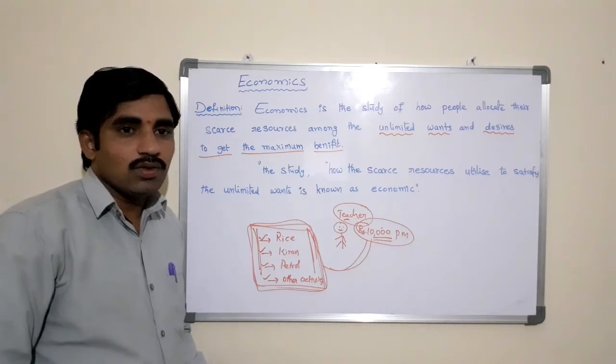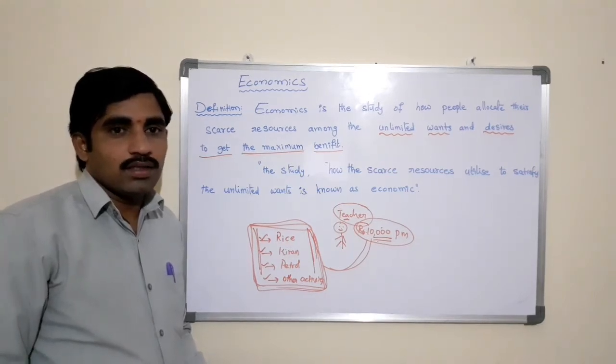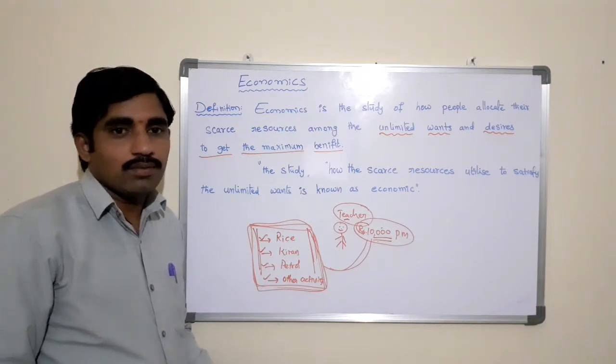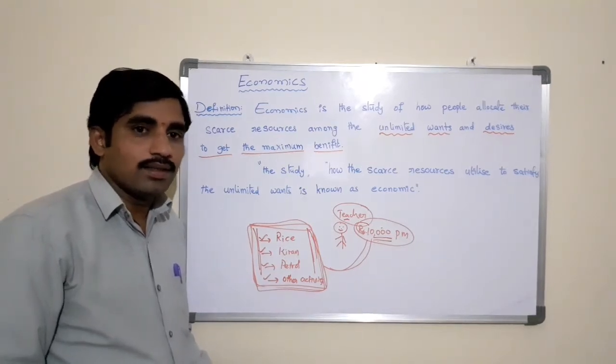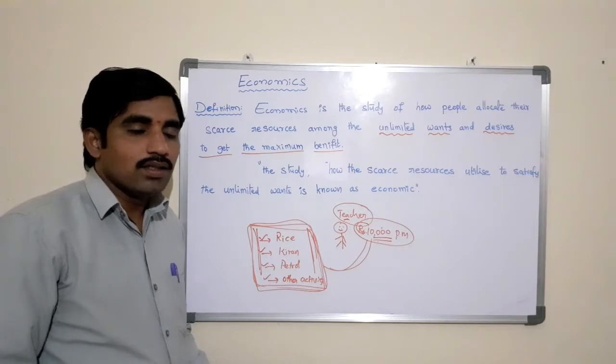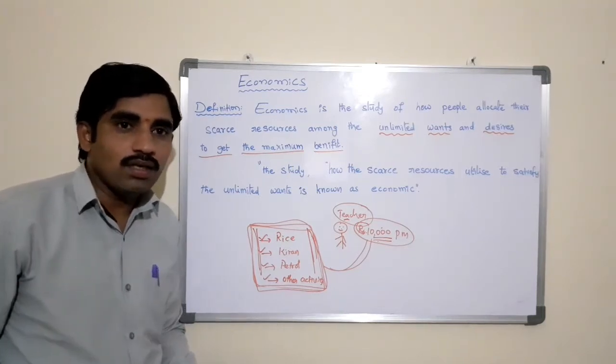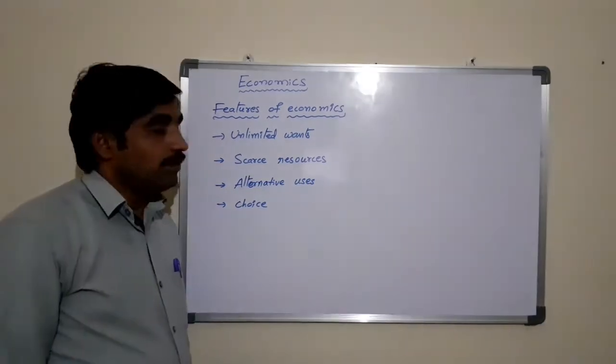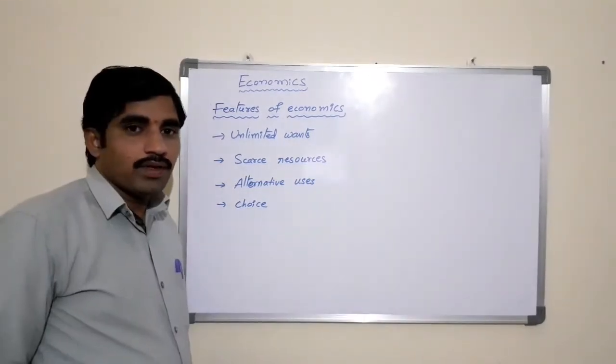Here there are no boundaries or restrictions to the study of economics. Economics can study anything, anywhere, right? So economics is a social science. Now let us see the different features of economics.